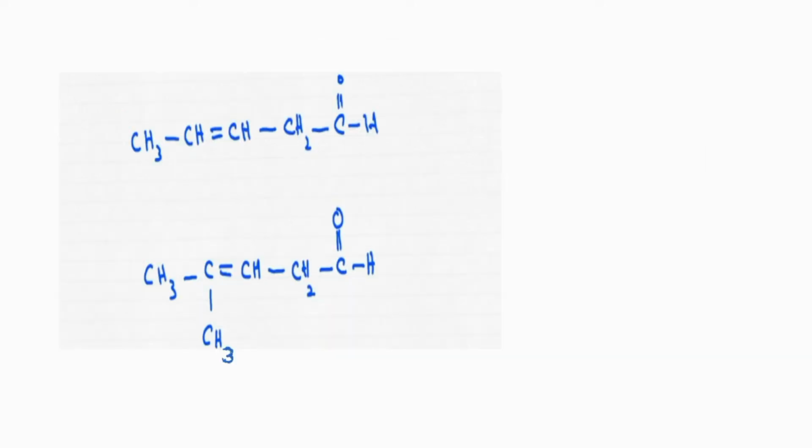Now see this compound: an aldehyde group is present, and a double bond is also present. We said that both are functional groups, but we are giving more priority to the aldehyde group. You can just remember that the aldehyde group should be given more priority than a double bond or triple bond, similar to the nomenclature of alcohols. So we find the longest carbon chain in such a way that we give more importance to the aldehyde carbon. 1, 2, 3, 4 and 5. This is the correct numbering.